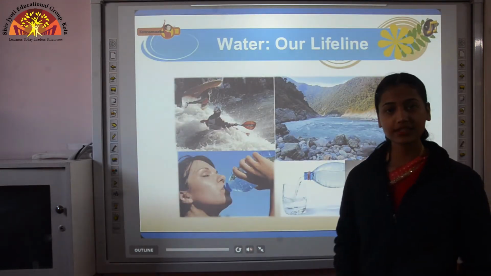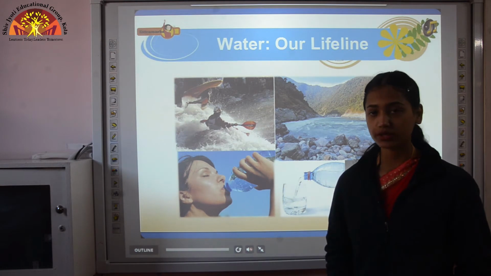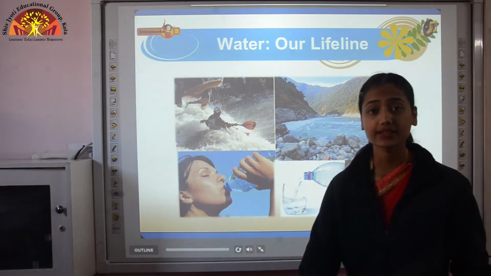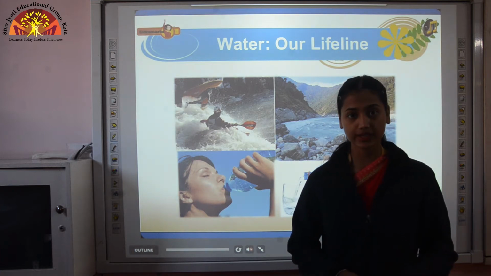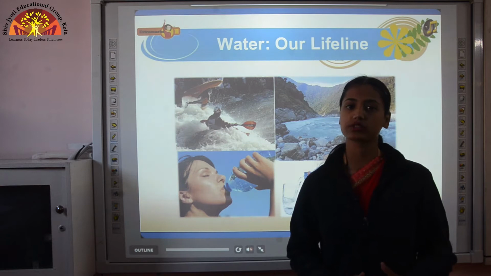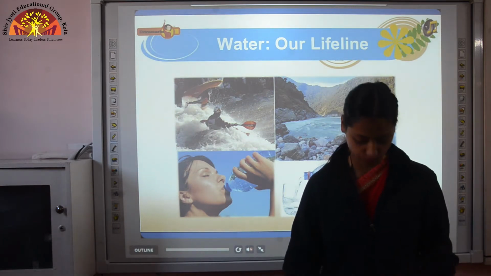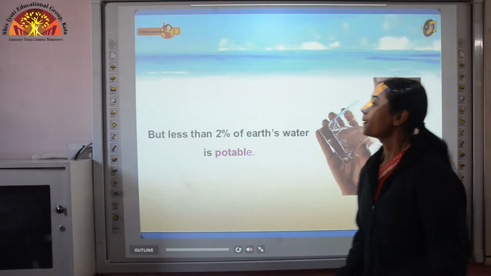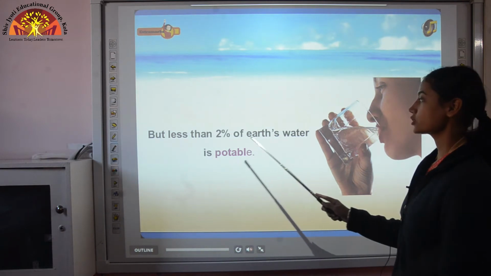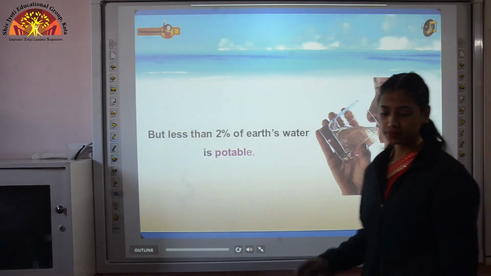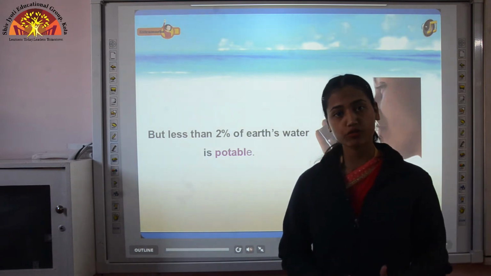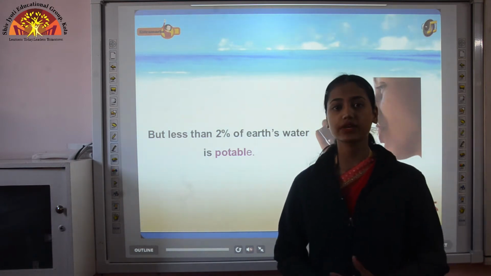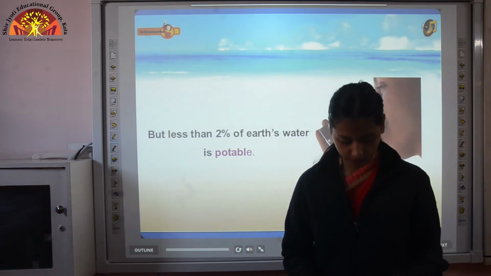In chapter 16 also we discussed the importance of water, that water is a basic need, that for drinking, for cooking, for agricultural activities, and for generation of electricity water is used. It is used in so many activities. But less than 2% of Earth's water is potable. That means only 2% water is drinkable, that is available in the form of fresh water. That's why we are asked to save water.